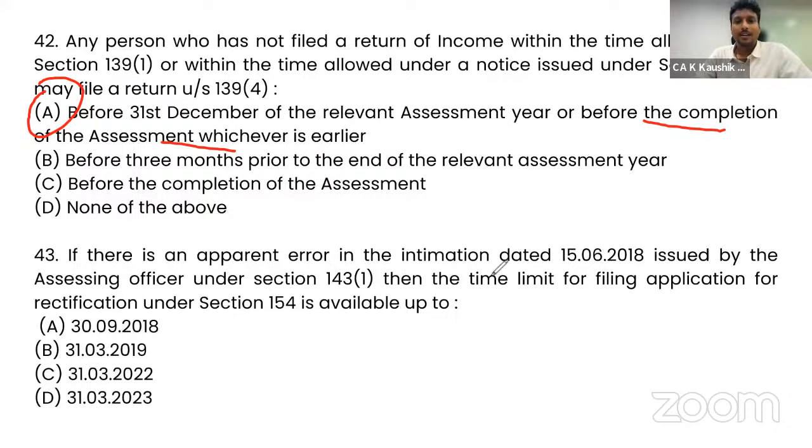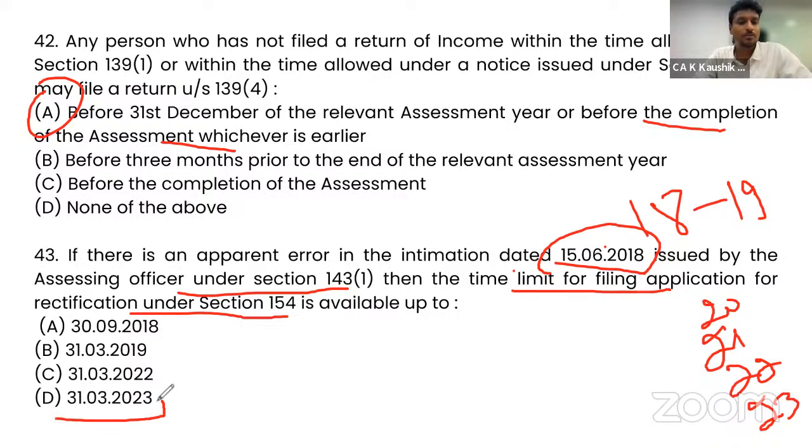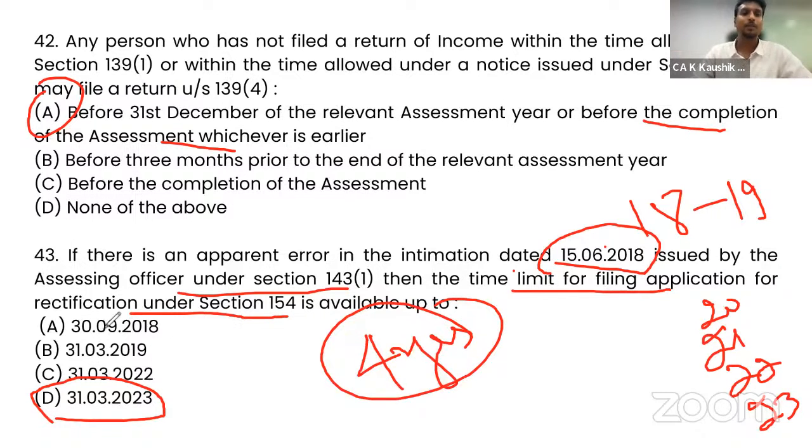If there is an apparent error in the intimation dated 15th June 2018 issued by the assessing officer under section 143(1), then the time limit for filing application for rectification under section 154 is available up to 4 years from the end of the year in which the notice is received. So 18 means it is 2018-19. So 4 years from this: 19-20, 20-21, 21-22, and 22-23. So that will become 31st March 2023. So option D is the correct answer. Within 4 years, you can have time to file rectification application if there is any intimation error.